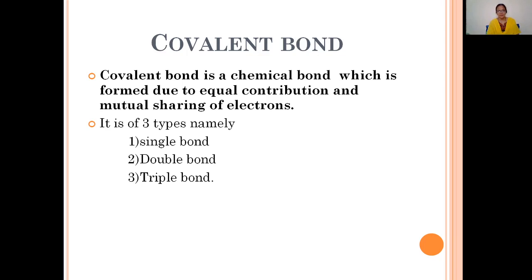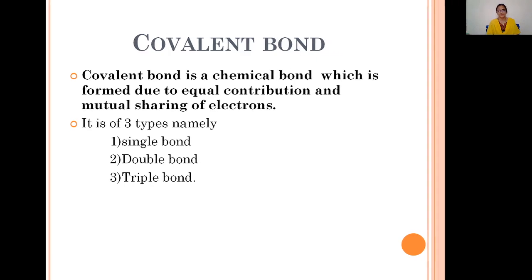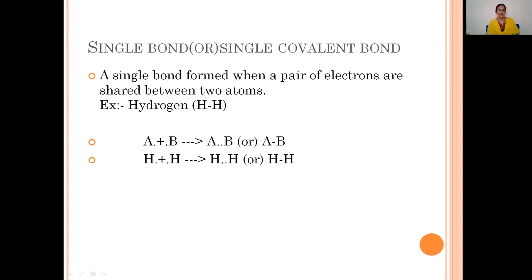This covalent bond is of three types. The first one is the single bond, the second one is the double bond, and the third one is the triple bond. The single bond is also called a single covalent bond, the double bond is also called a double covalent bond, and the triple bond is also called a triple covalent bond. Now let's discuss all these types of covalent bonds in detail. The first one is the single bond or single covalent bond.